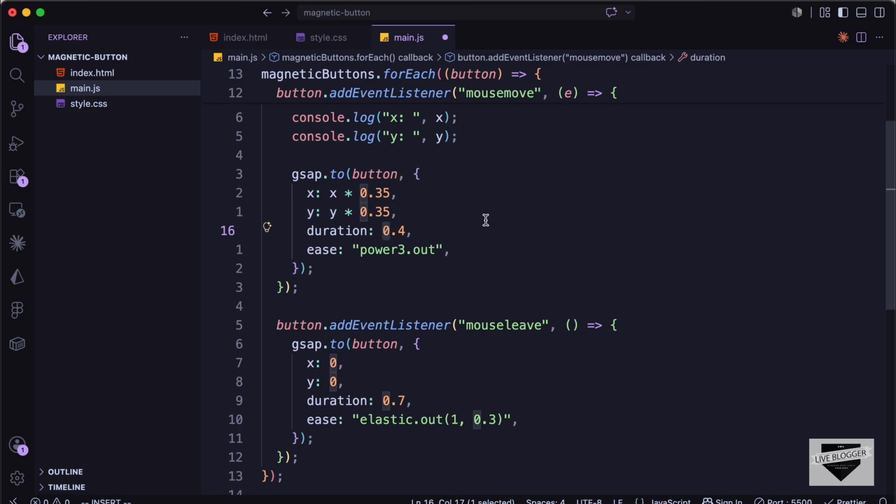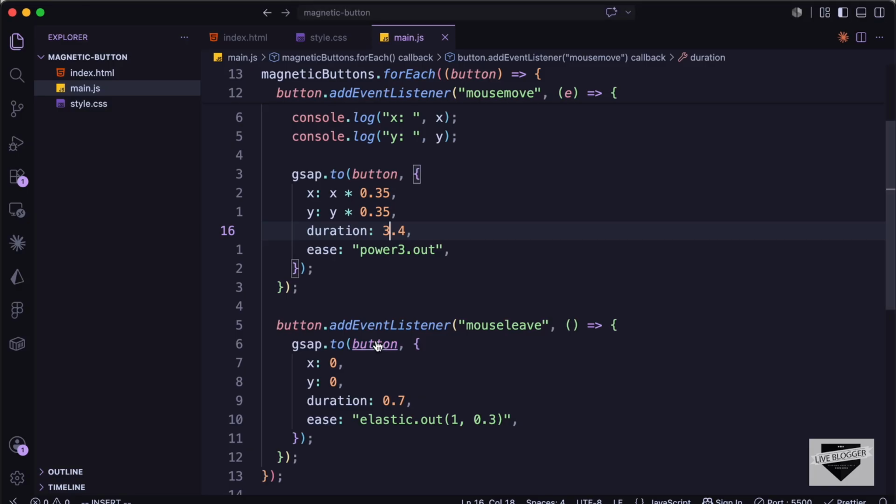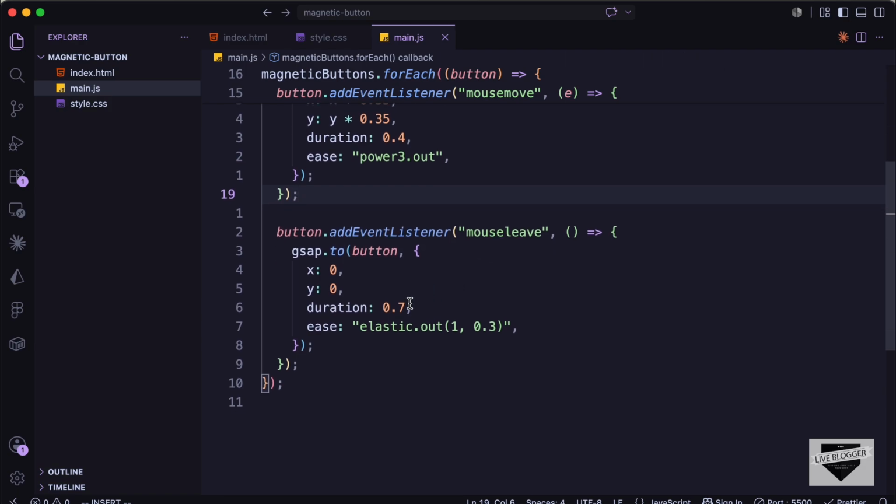And then we also have this duration. So this is how fast the button moves. So if we set it to 3.4, now if we move this, we can see that this button moves really slow. So I'll just set it back to 0.4, and here also we have the duration, so you can set it to whatever you want.